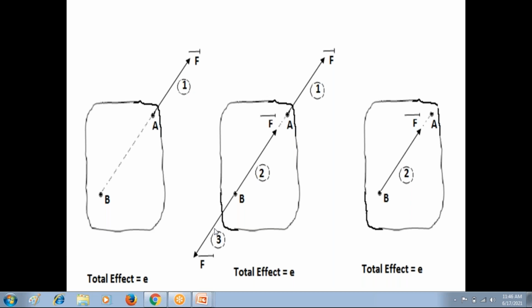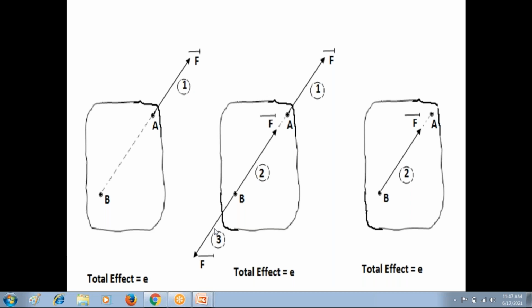According to the principle of superposition, if the force system is in equilibrium condition, we can remove that force system from the rigid body, and there is no change in the effect on the rigid body. That is also the principle of superposition. The principle of superposition states that if the force system is in equilibrium condition, if you apply that force system on the rigid body, or if you remove that force system from the rigid body, there is no change in the effect on the rigid body.